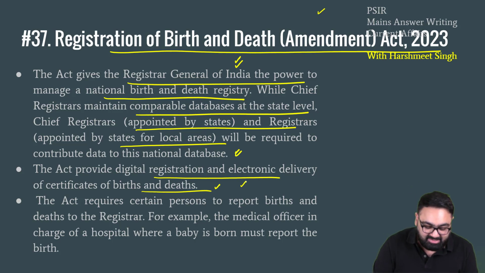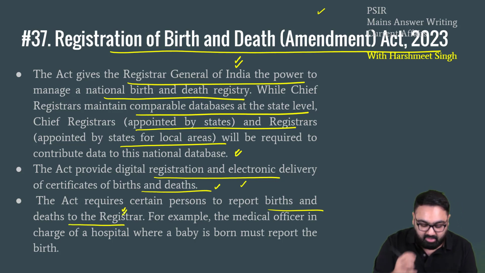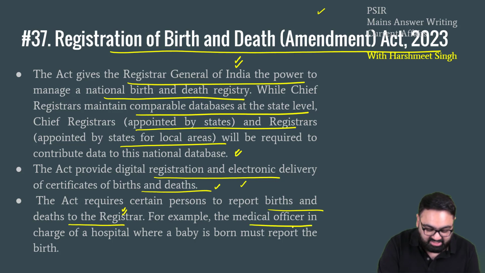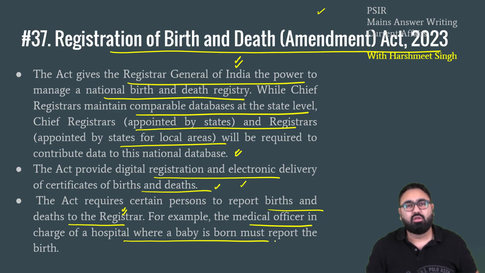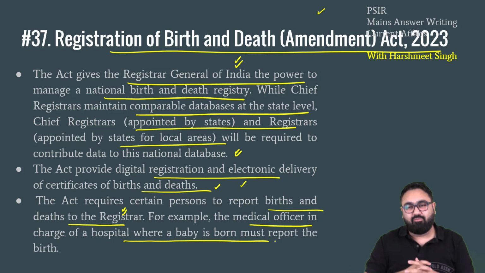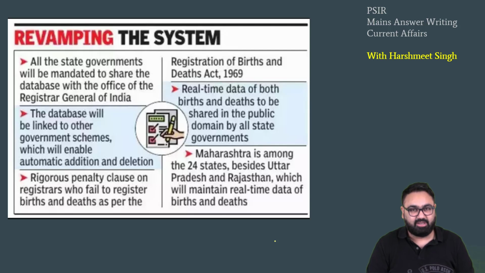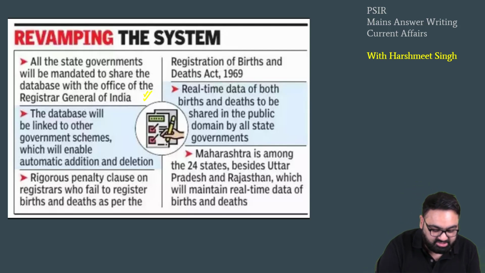The Act also says that births and deaths have to be communicated to the registrar. For example, the medical officer in charge of the hospital where the birth takes place must report this birth as soon as possible to the registrar. So specific responsibilities have been fixed, that you have to report the birth or the death in hospital to the registrars specifically. All the state governments have been mandated to share the data with the Registrar General.